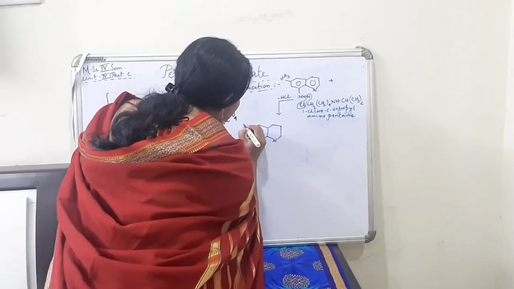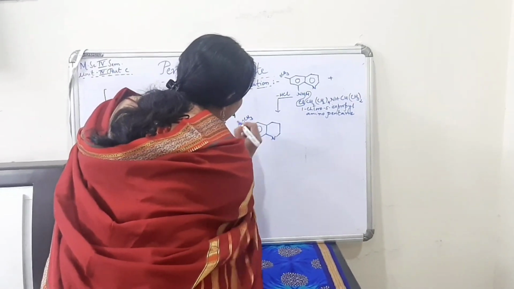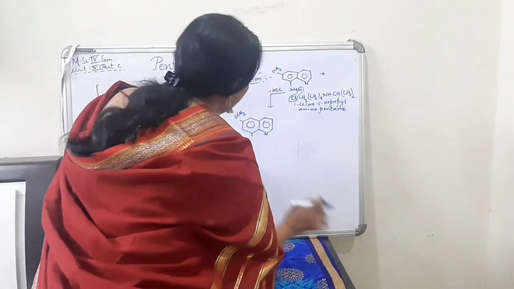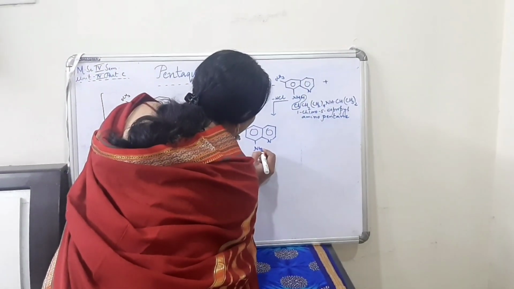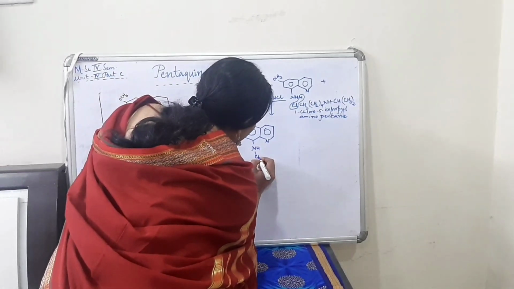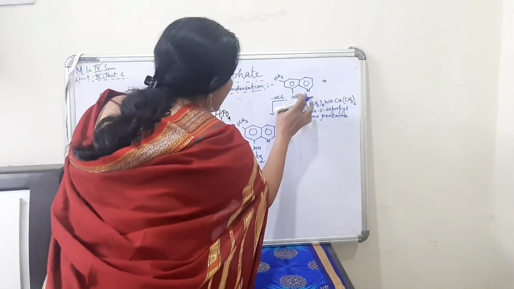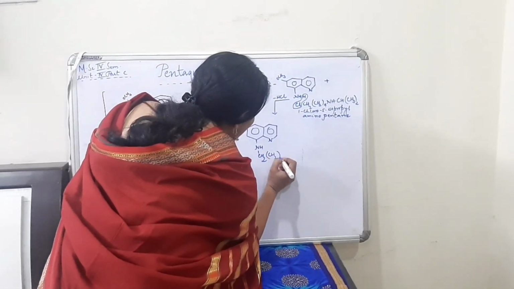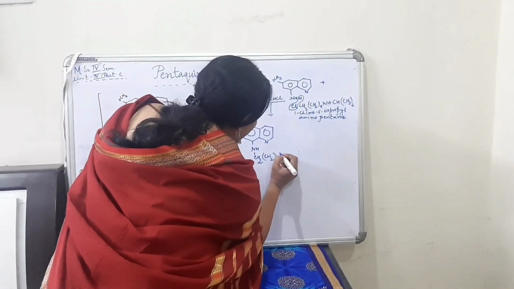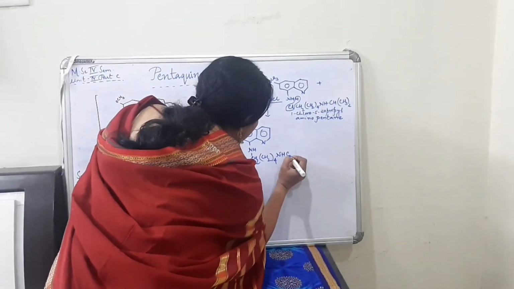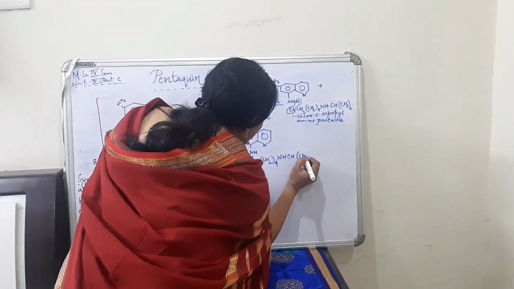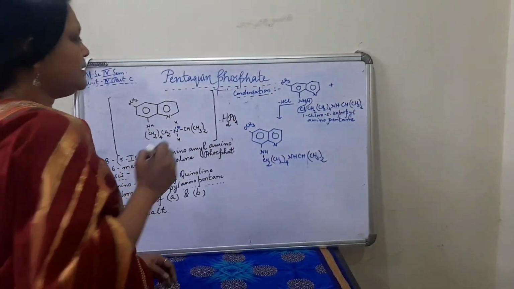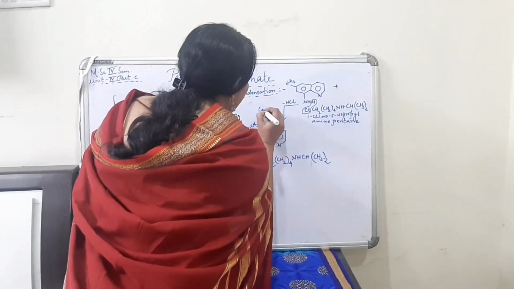So this becomes the nucleus of quinoline, and with this we can add up the side chain. So here minus HCl, this is CH2, (CH2)4, NH, CH(CH3)2. So this is the condensation reaction.